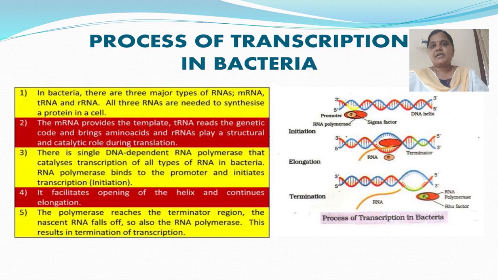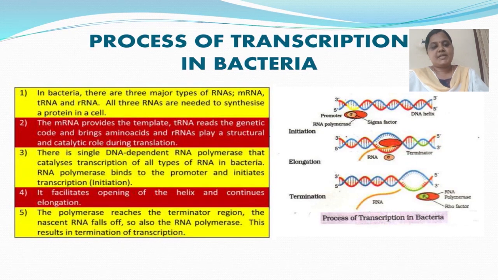When it comes to the diagram, it shows a promoter and RNA polymerase. The steps are initiation, elongation, and termination. In initiation, the RNA polymerase binds to the promoter and initiates transcription.